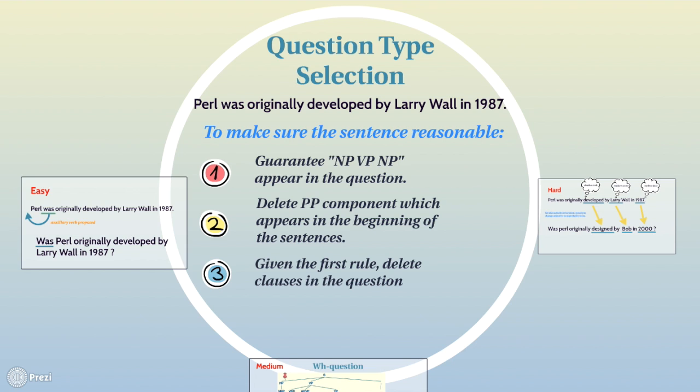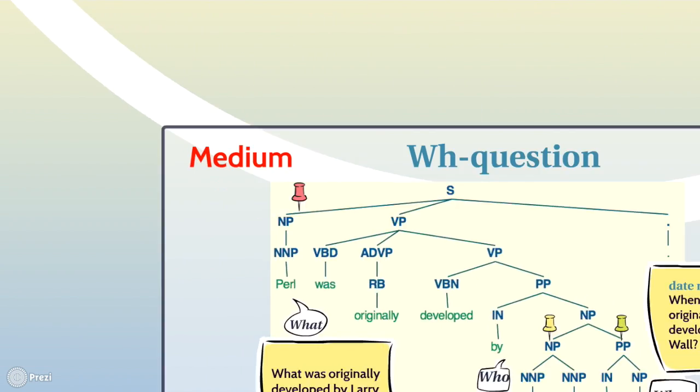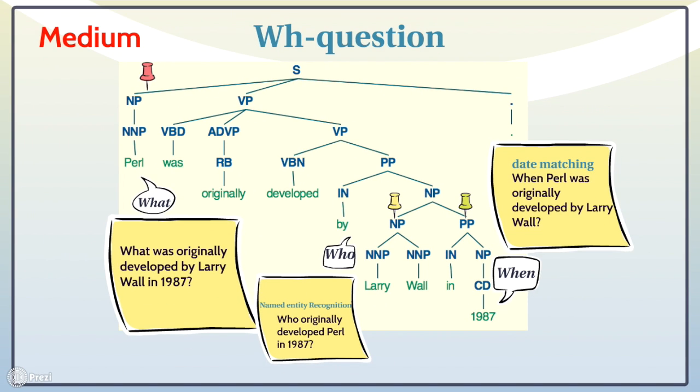To deal with the second problem, we separate our questions into three parts: easy, medium, and hard. First, for easy questions, we simplified the auxiliary verb and put it at the beginning of the sentence. Second, there are two ways to generate medium questions. One way is to use a named entity recognizer to find people names. If the name appears at the beginning of a sentence, we directly replace such proper noun with who.